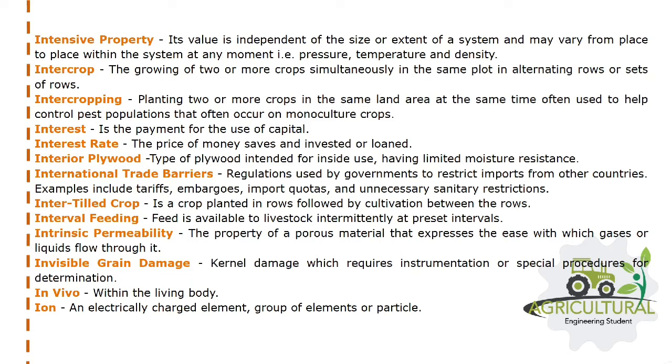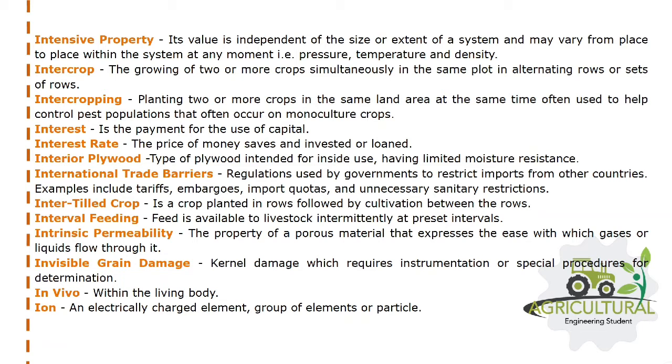Interest is the payment for the use of capital. Interest rate, the price of money saved and invested or loaned. Interior plywood, type of plywood intended for inside use, having limited moisture resistance. International trade barriers, regulations used by governments to restrict imports from other countries. Examples include tariffs, embargoes, import quotas, and unnecessary sanitary restrictions. Intertilled crop is a crop planted in rows followed by cultivation between the rows.